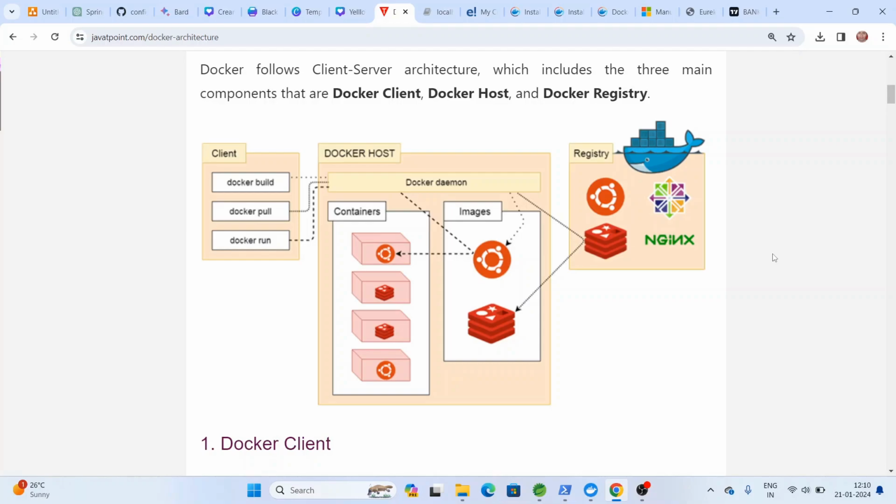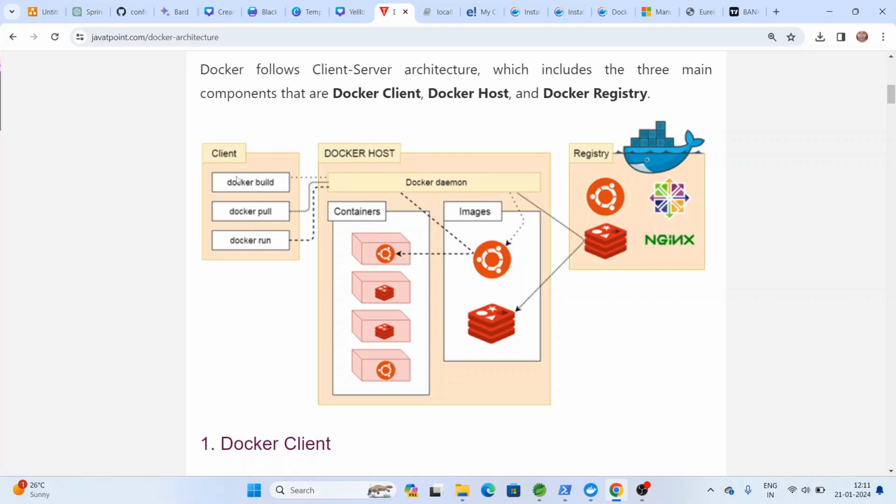Okay. So let's start. So what is Docker? Docker provides the platform to package, deploy and run our applications. So if you want to deploy our application, which is running independently in a container, we have to use Docker. Okay, so let's discuss Docker architecture.